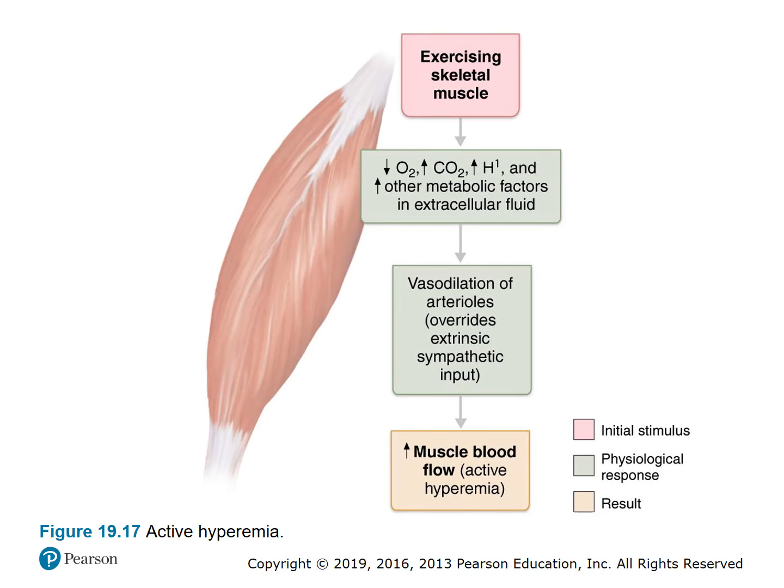Figure 19.17, active hyperemia. Exercising skeletal muscle is going to have the effect of a decreased oxygen level, increased CO2, increased H+ levels, and increases in other metabolic factors in the extracellular fluid. This is going to cause vasodilation of arterioles that overrides extrinsic sympathetic input and increases the muscle blood flow in active hyperemia.